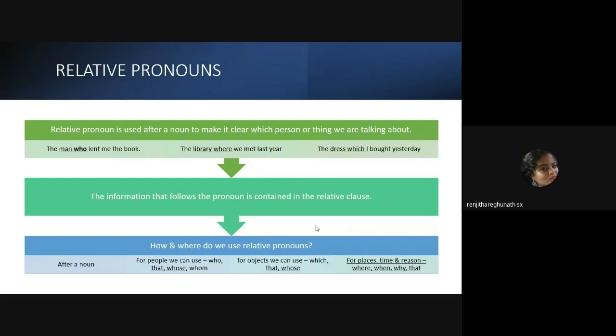Relative pronoun is used after a noun. എന്തിന്? നമുക്ക് ക്ലാരിറ്റി തരാൻ. Okay, what are we talking about, whom are we talking about എന്ന ക്ലാരിറ്റി വരാൻ വേണ്ടിയിട്ടാണ് നമ്മൾ റിലേറ്റീവ് പ്രോനൗൺസ് യൂസ് ചെയ്യുന്നത്. Okay, and usually it is contained within the relative clause.